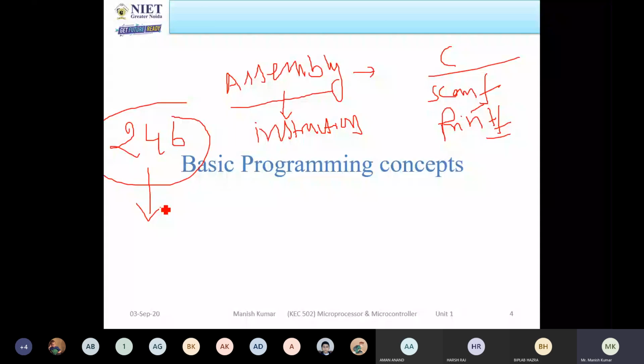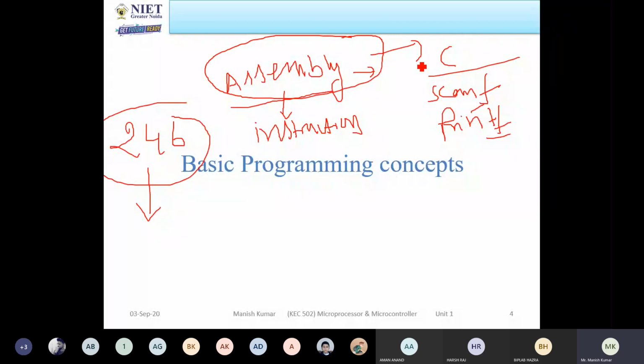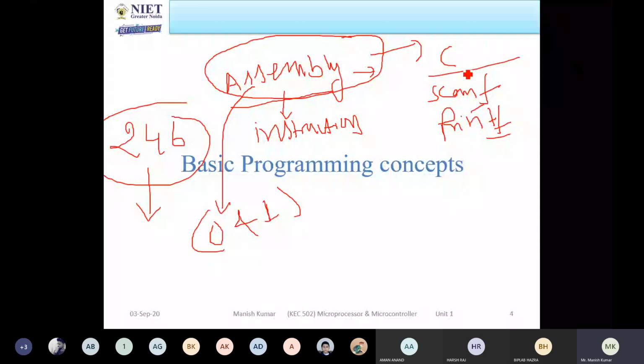So with the 8085 processor, we are writing the program in assembly level language. And this assembly level language is not machine code. So you have to convert this assembly level language into machine code, that is, in the form of 0s or 1s. The compiler is used for converting high level language to machine code.